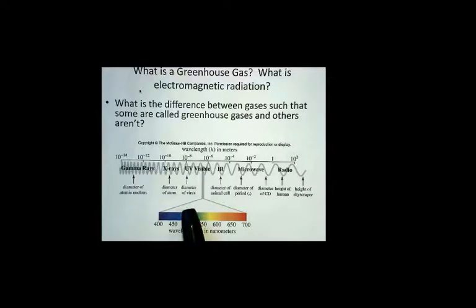So we took a close look last time at ultraviolet radiation. We all know about visible radiation. Infrared radiation falls to the lower energy end of the spectrum compared to visible radiation. And so what we learned last time was that the ultraviolets, especially the higher energy end of the ultraviolet spectrum, some of those photons are capable of breaking chemical bonds.